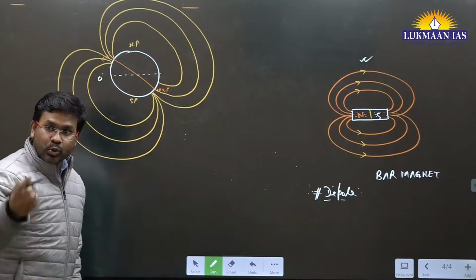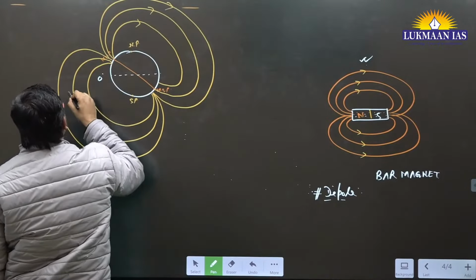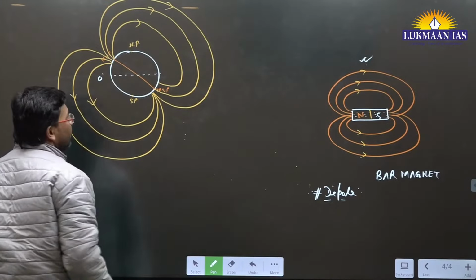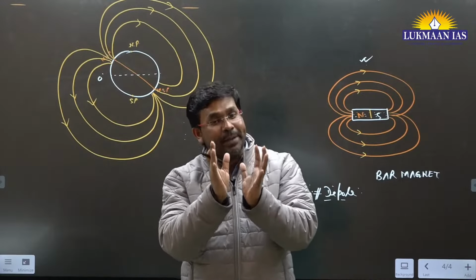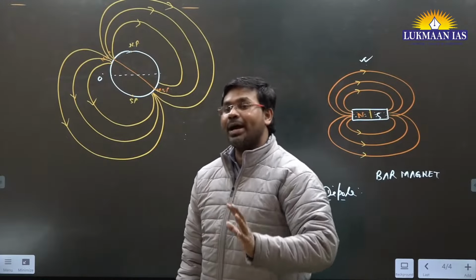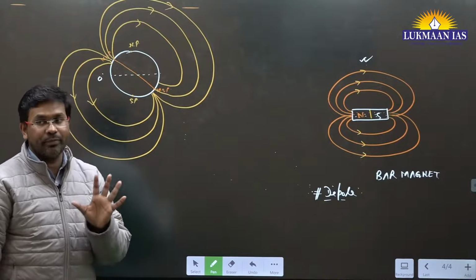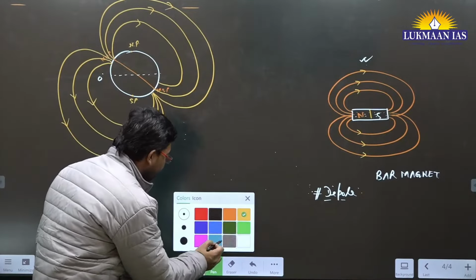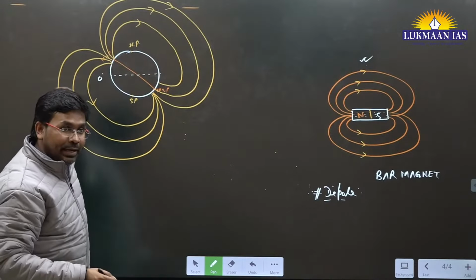Like that. So this earth acts as a geomagnet. Earth is also a kind of magnet in itself. Why is earth a magnet? There are scientific reasons related to it, and we will understand that as well. So have we understood that earth acts as a magnet? So here we will be having magnetic field lines.